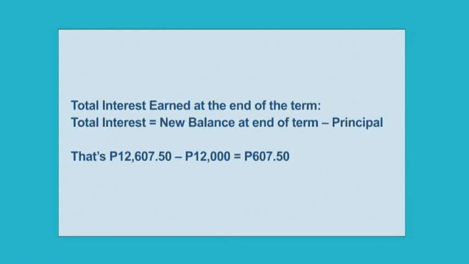The total interest earned at the end of the term would be computed as total interest equals new balance at the end of the term minus principal. That's 12,607 pesos and 50 centavos minus 12,000 pesos. Therefore, 607 pesos and 50 centavos.